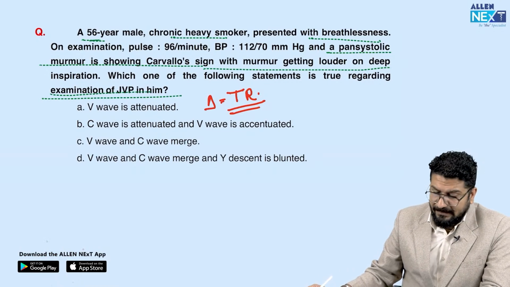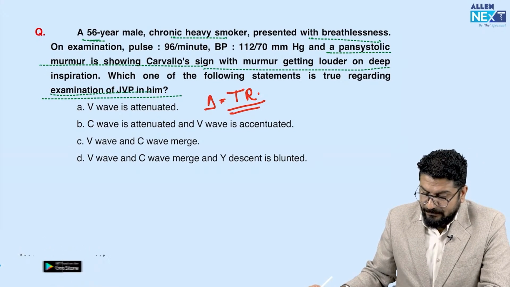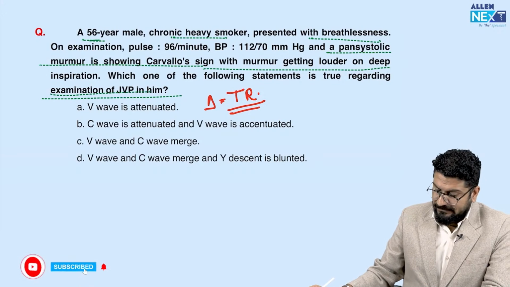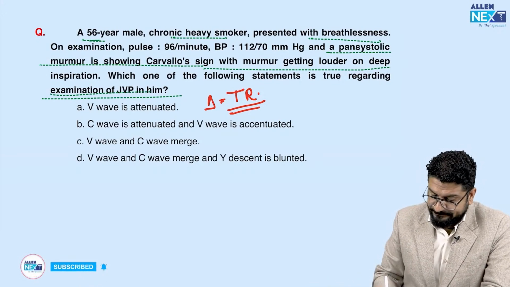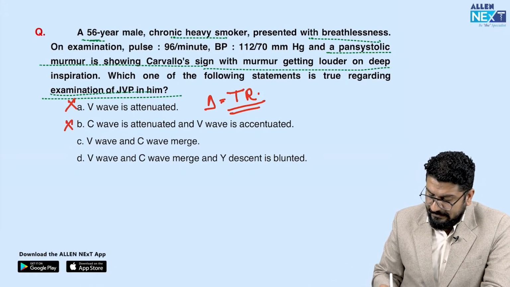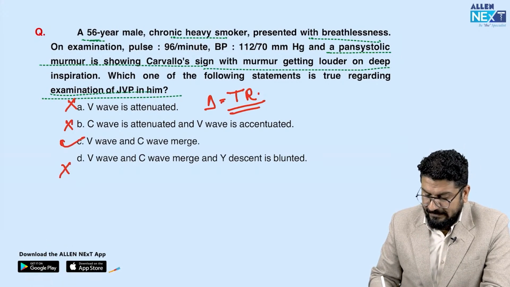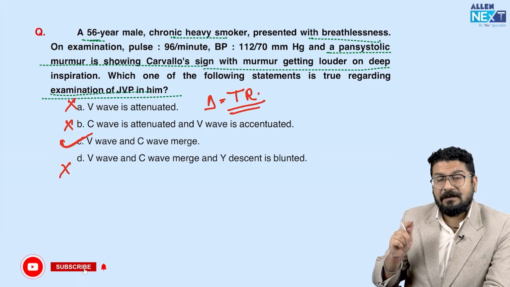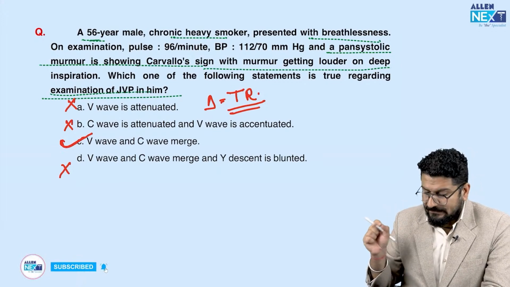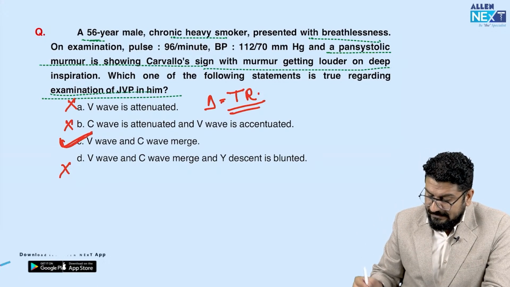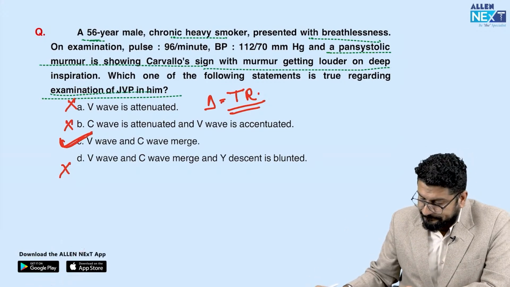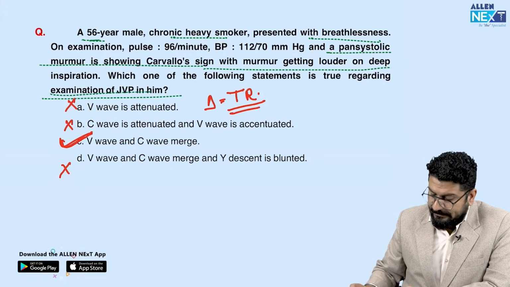TR means tricuspid regurgitation. They are asking what sign we see. Understand this, the V wave is not attenuated. What we see in TR is that the V wave and C wave merge together. And the peripheral finding, the term for this is called Lance's sign. So V and C wave merge together. So it's a case of tricuspid regurgitation.